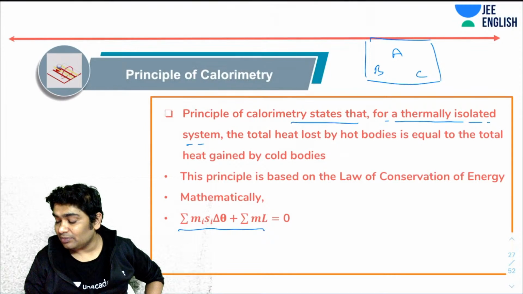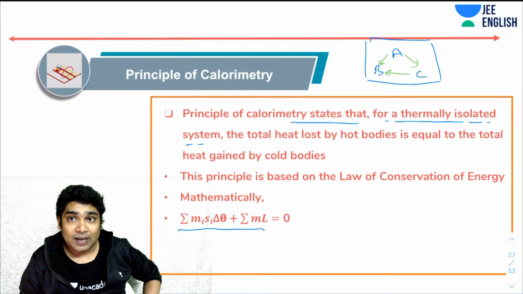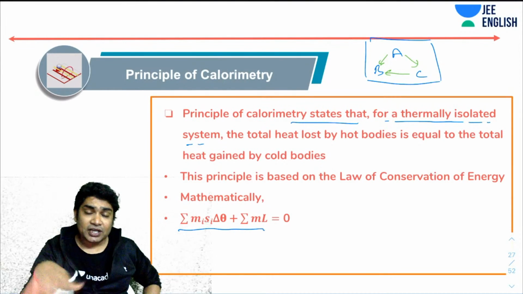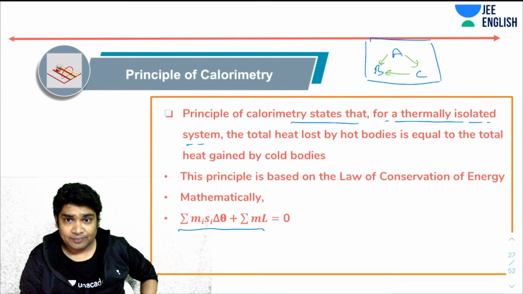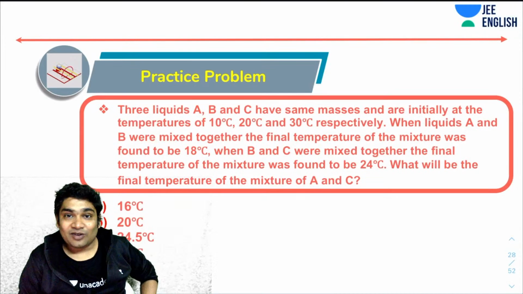So this is giving this heat, this is giving this heat, and this is giving this heat. So eventually, all the heat gained by B and all the heat lost by A and C would be equal, because the net exchange of heat is happening within themselves only. So that is as simple as that. Let's try a question with this.